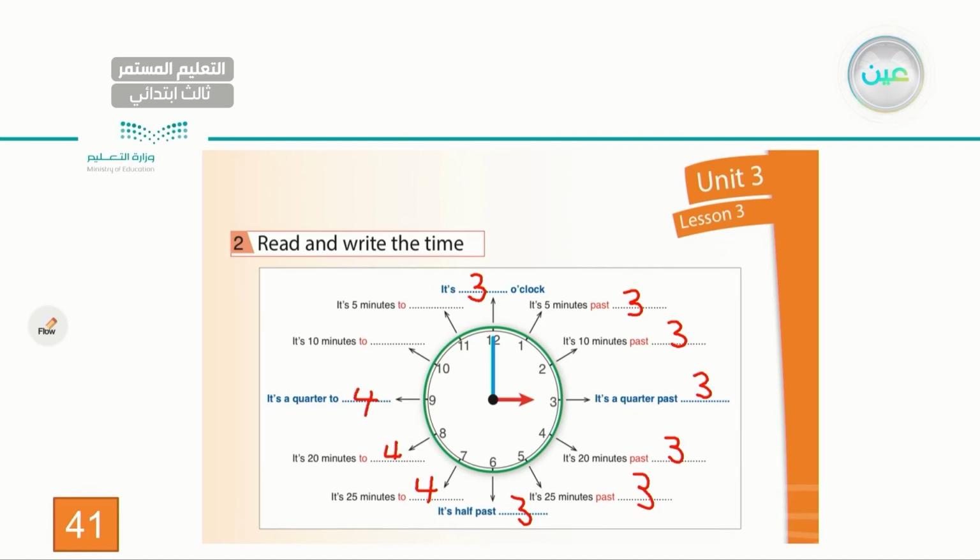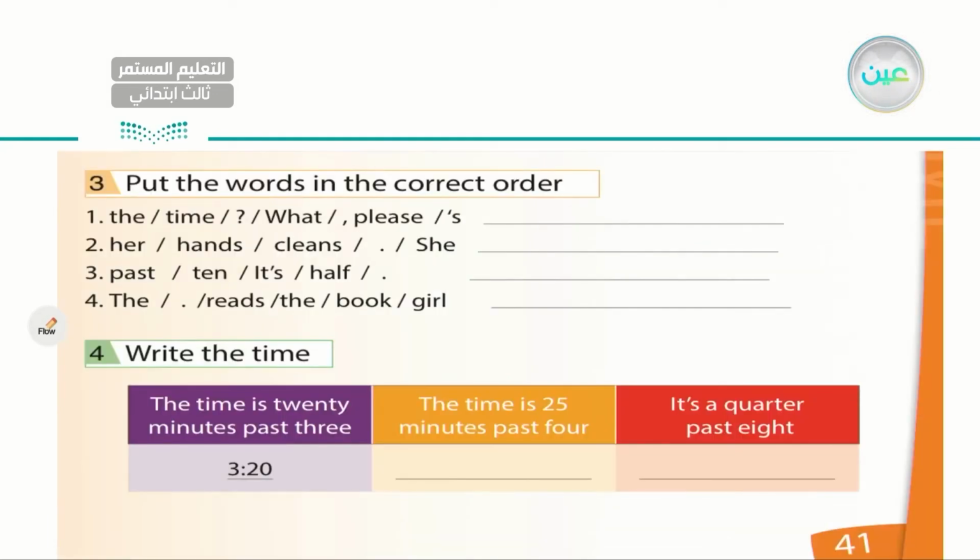It is 10 minutes to 4. It is 5 minutes to 4. Now, it is exactly 4 o'clock, as we are going like this. Okay, so let's go to the lower parts.